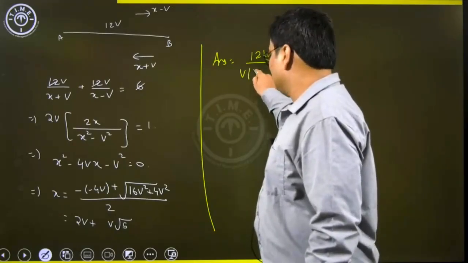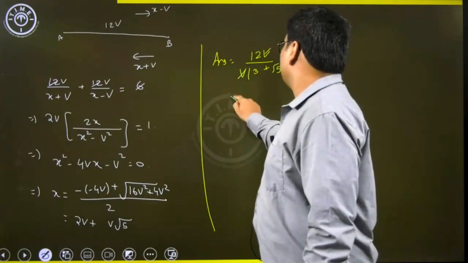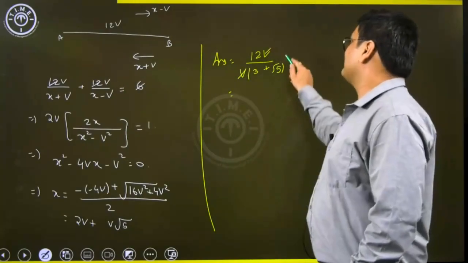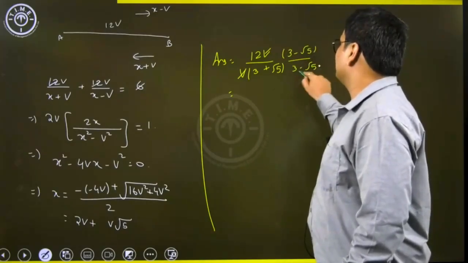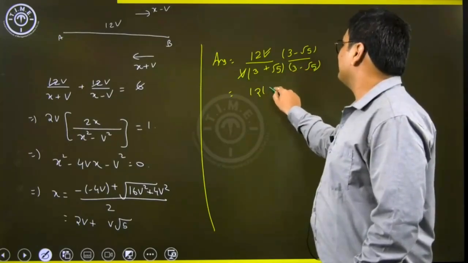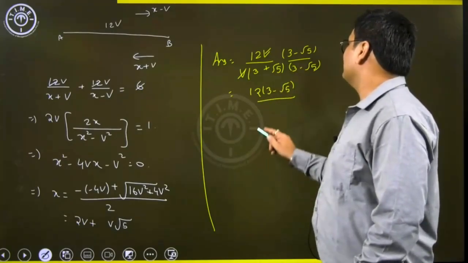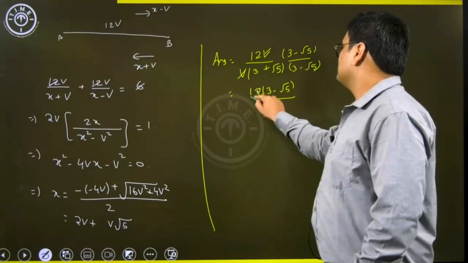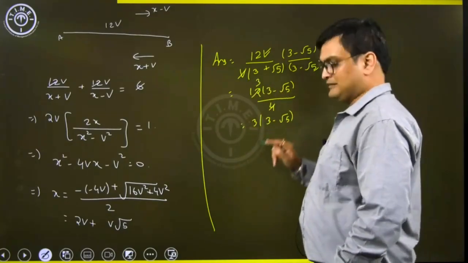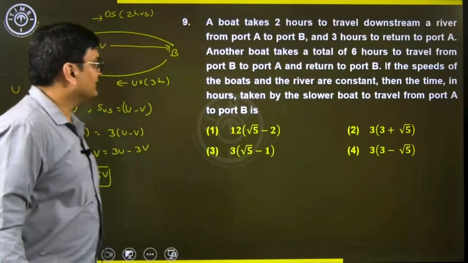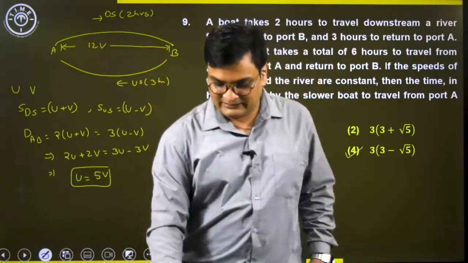If I take V common, 3 plus root 5. So we will cancel out. When you try to rationalize the denominator here, let's multiply with 3 minus root 5 and divide by 3 minus root 5. What do we get? This is 12 into 3 minus root 5 upon, this is 3 square, 9 minus 5, which is 4. So it's 3 into 3 minus root 5 hours. So my answer choice 3 into 3 minus root 5 hours, that is option choice 4, should be the correct answer.